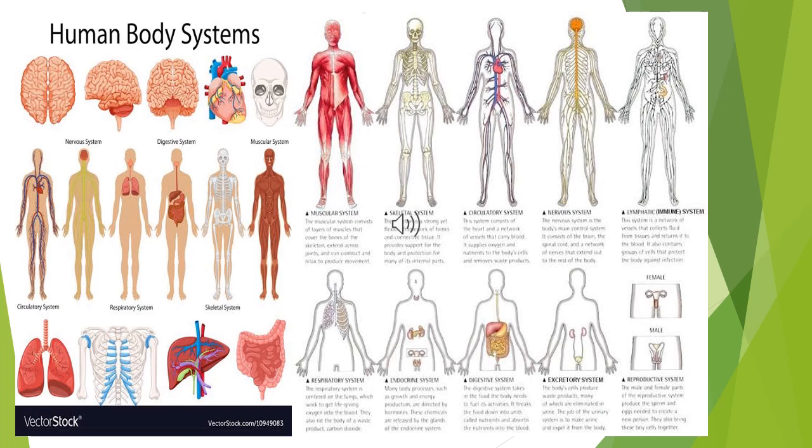And the next, the digestive system. The salivary glands, esophagus, stomach, liver, and intestine form the digestive system. The main function is the breakdown of food into a form that can be used by our body. The macromolecules of food are converted into smaller micromolecules. So through this digestion we get energy.